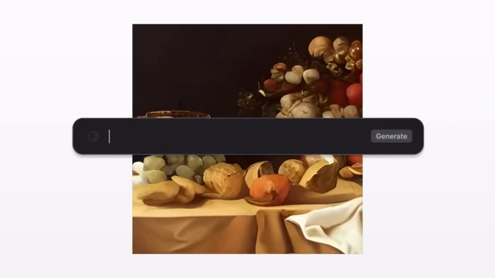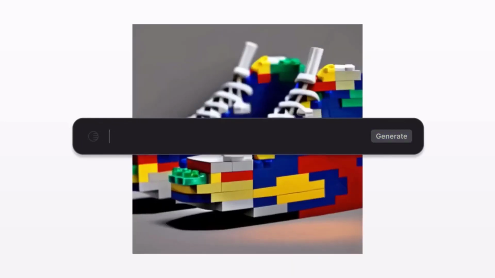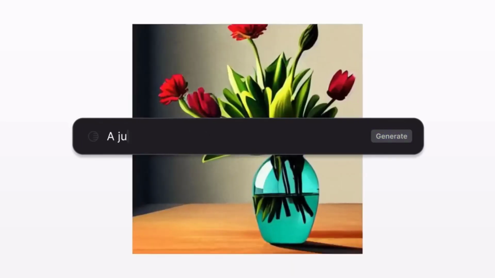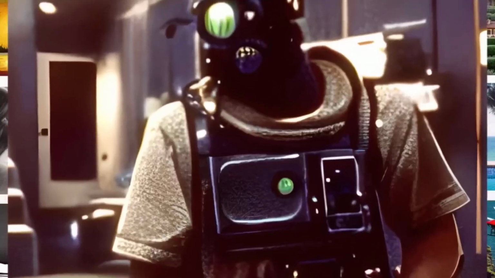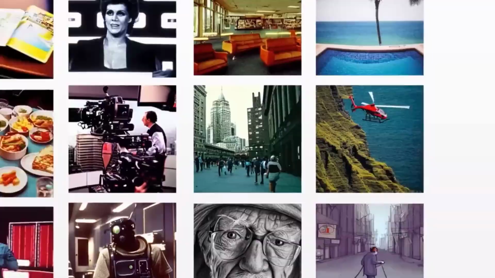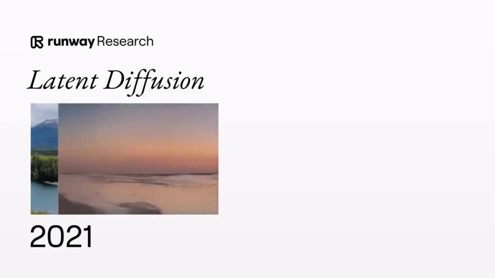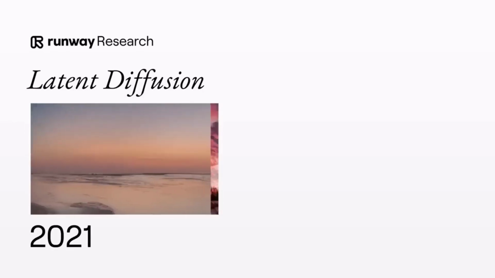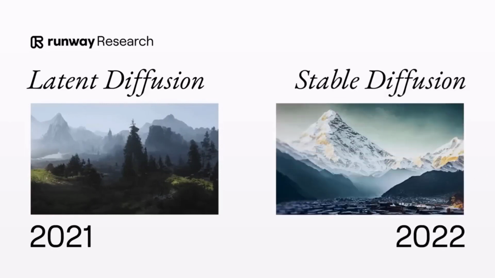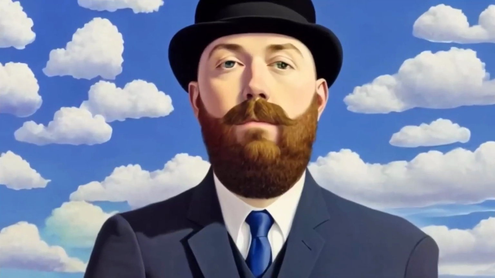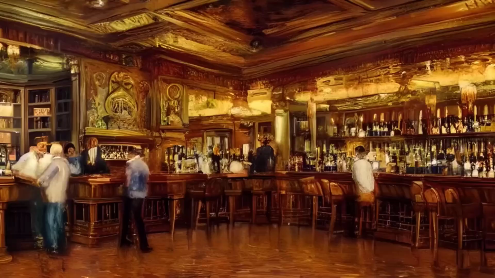Image generation models have taken the world by storm. It's now possible for anyone to turn their ideas into images, using nothing but words. The explosion of creativity these models unleashed was years in the making. In 2021, Runway introduced latent diffusion, an AI system that was able to generate realistic images using an improved image generation technique. And in 2022, Stable Diffusion, a further improved version of latent diffusion that caused a tidal wave of creativity and mass adoption of the technology.